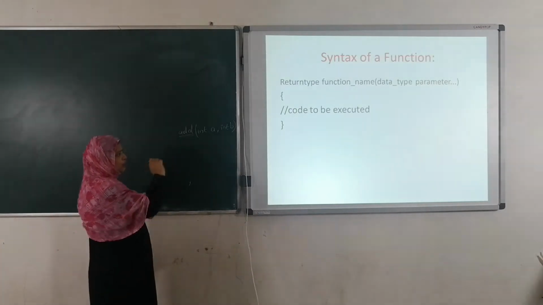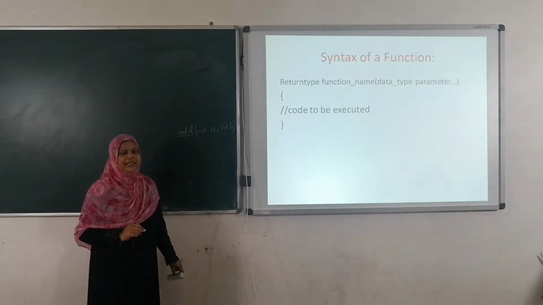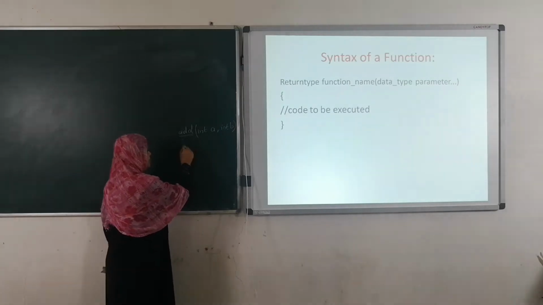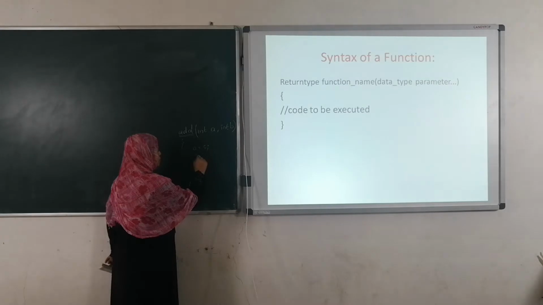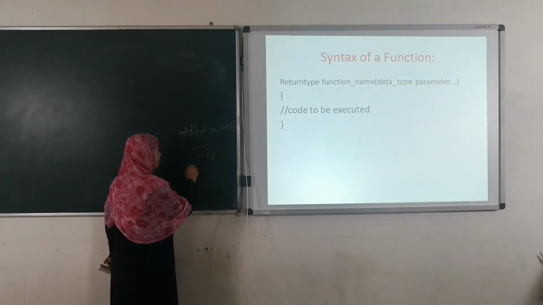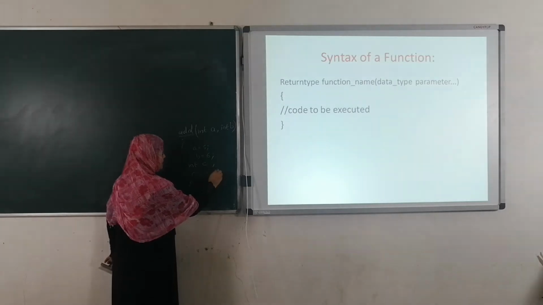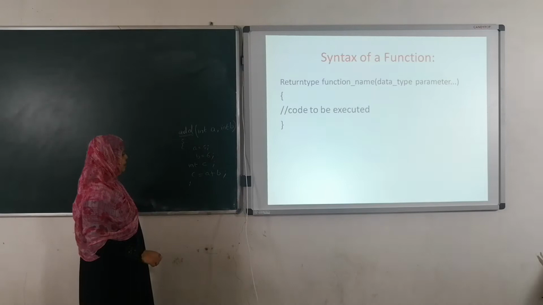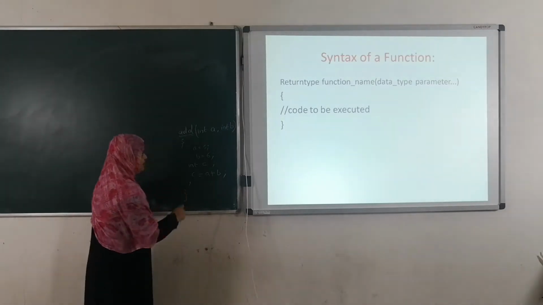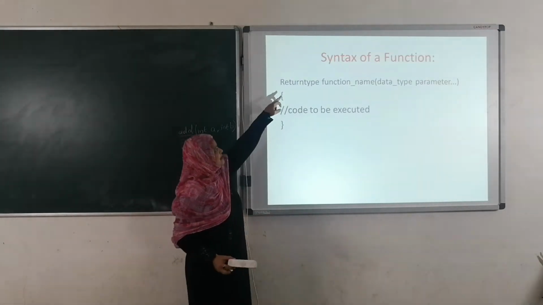Right? Next, code to be executed. What is the code to be executed? Here A equals 5, B equals 6. Here I am going to write int C equals A plus B. Now, close the braces. Here return type is there, right?